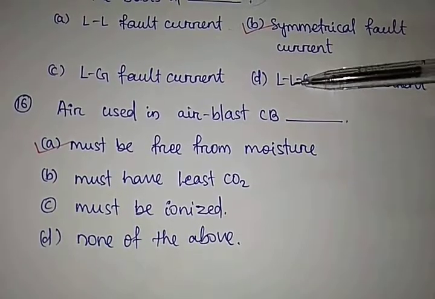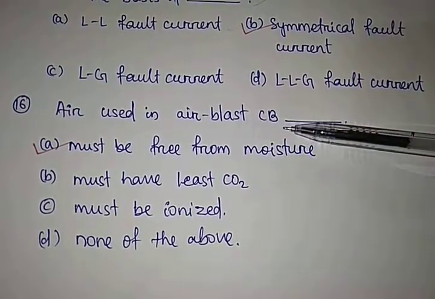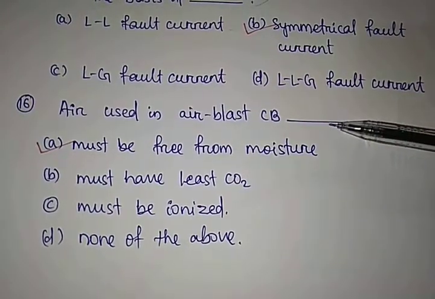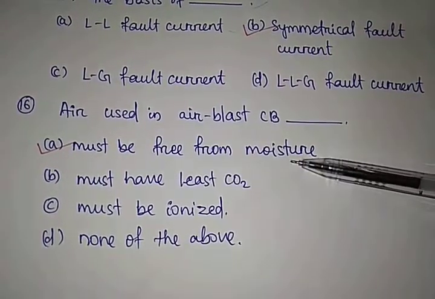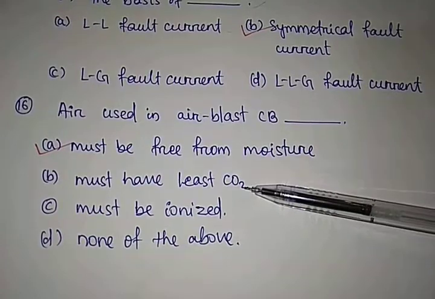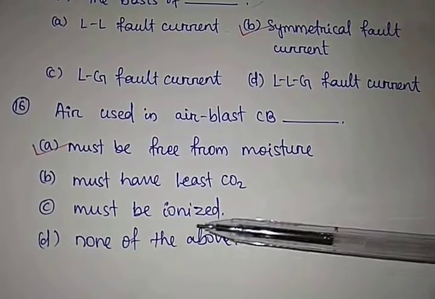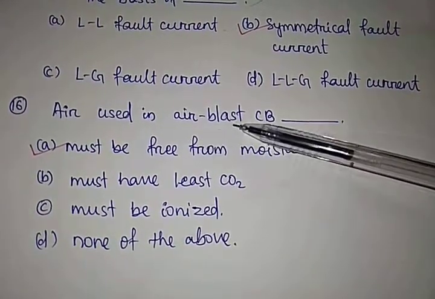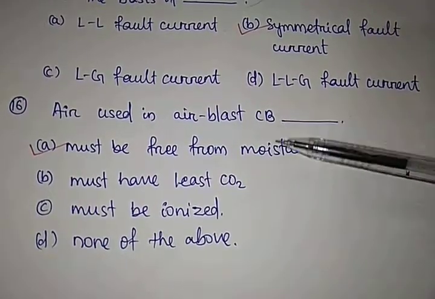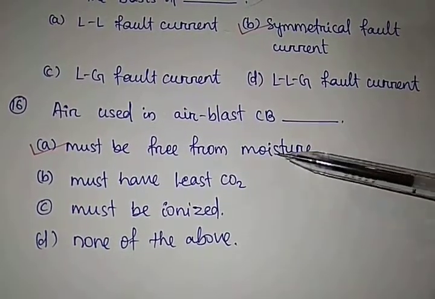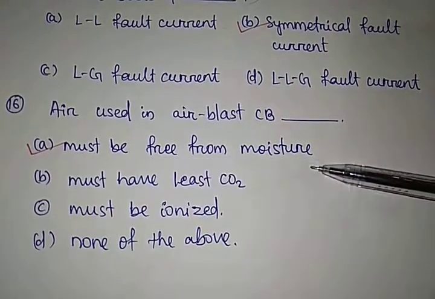Question number 16. Air used in an air blast circuit breaker is dash: must be free from moisture, must have least carbon dioxide, must be ionized, none of the above. Air used in an air blast circuit breaker must be free from moisture. Here, option A is the correct answer.